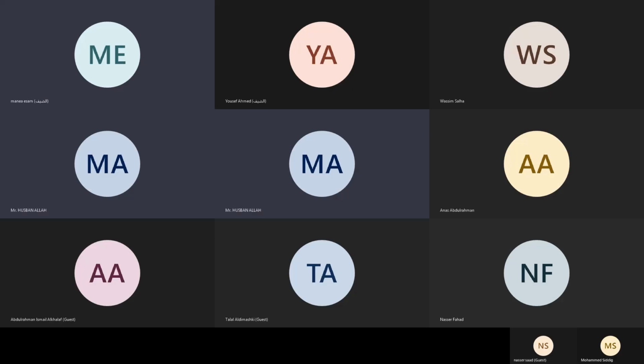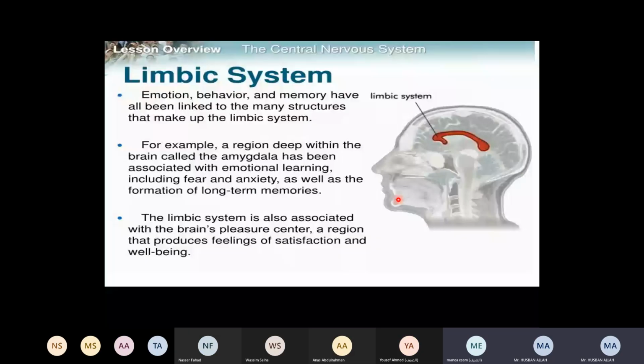It controls our emotions and the memories we keep. Okay. So, the limbic system. Yesterday we did the first two. Stop talking.